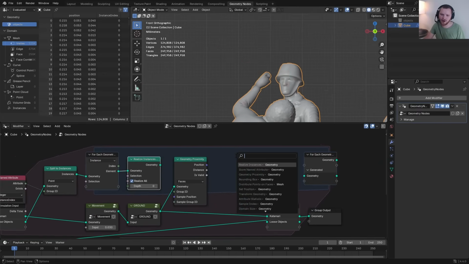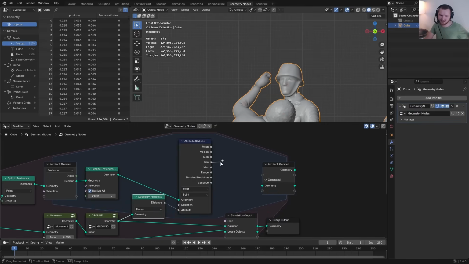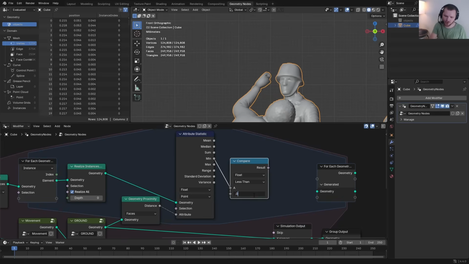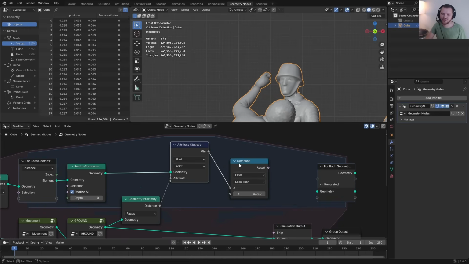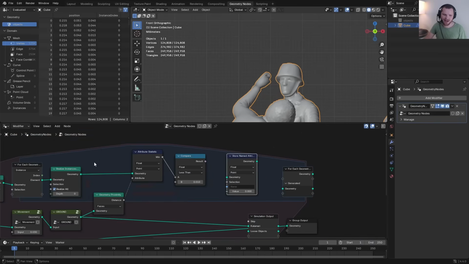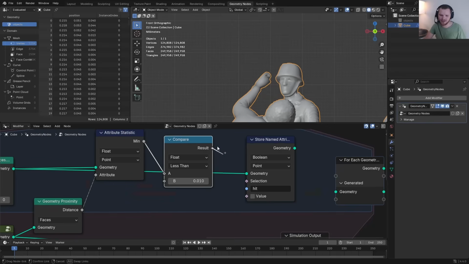I can take our army man, I can do an attribute statistic of this distance. Let's kind of hide that here. And I'm going to look at the minimum, the smallest distance. How close is it really? If the minimum is less than, let's say, 0.01, then I'm going to call that a collision, which we can handle outside of this for each element zone. Store a named attribute of this army man. It will be a Boolean called hit. So has it collided? And then for the ones that satisfy this condition, we're going to say it indeed hit.